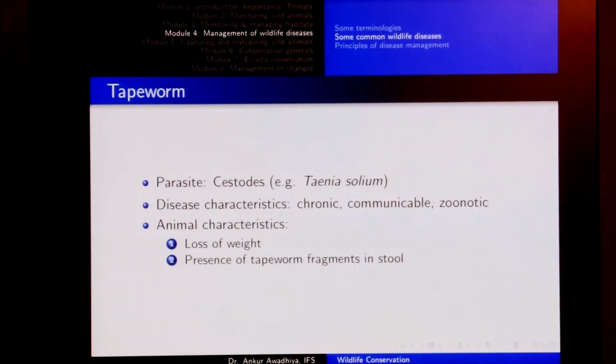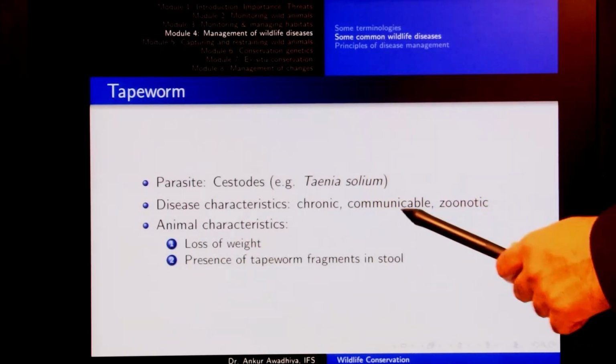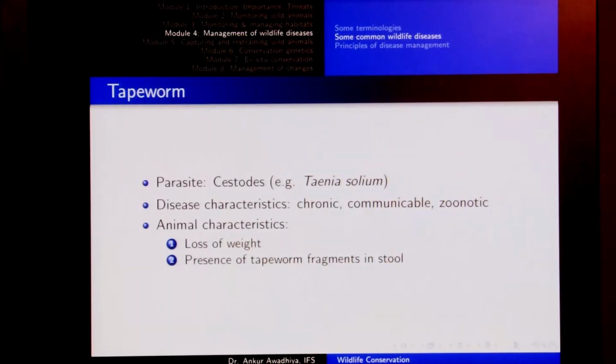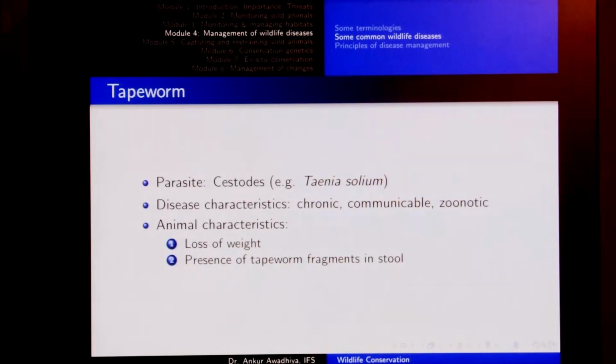Now, the next disease that we will consider is a parasitic disease. It is called tapeworm. The parasite is a cestode, for example Taenia solium. We say example here because there are a number of different parasites that can cause tapeworm. The disease characteristics are chronic, communicable and zoonotic. It is chronic, so it takes a long time to develop. It is communicable, so it can spread from one animal to another animal, but it is not contagious, so it does not spread by touch. And it is also zoonotic, so it can spread from the wild animal to human beings.